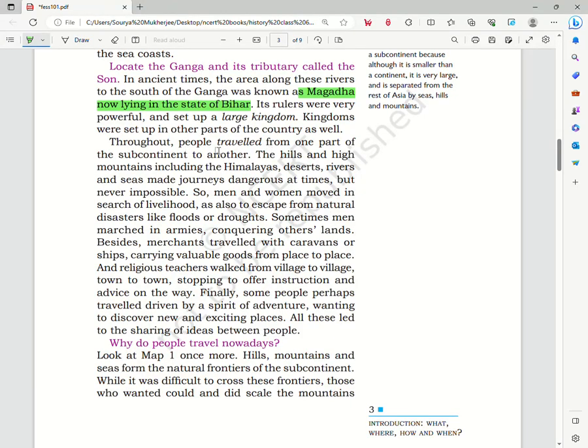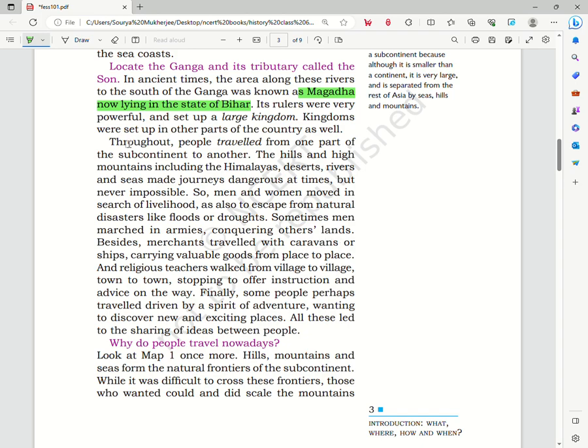Throughout, people traveled from one part of the subcontinent to another. The hills and the high mountains, including the Himalayas, deserts, rivers, and seas, made journeys dangerous at times, but never impossible. So men and women moved in search of livelihood, as also to escape from natural disasters like floods or droughts. Sometimes men marched in armies conquering other lands.